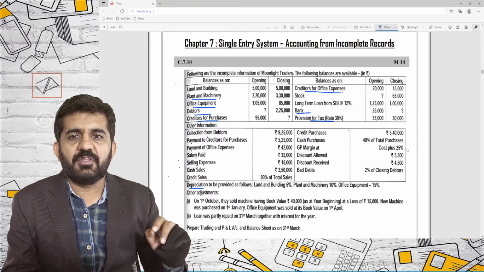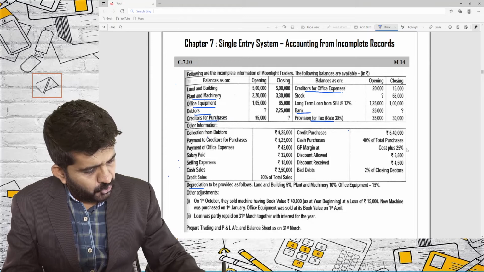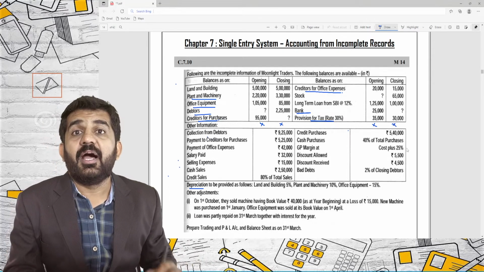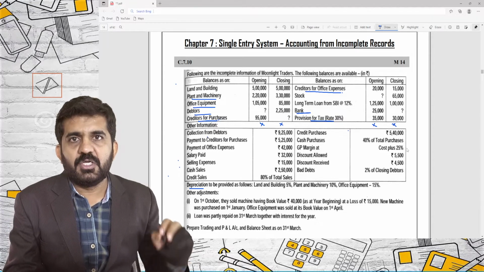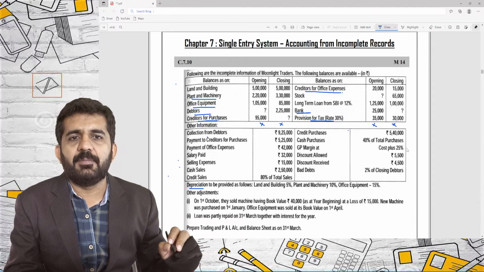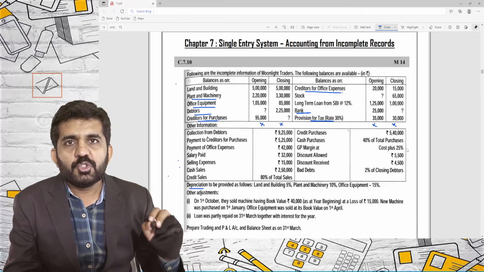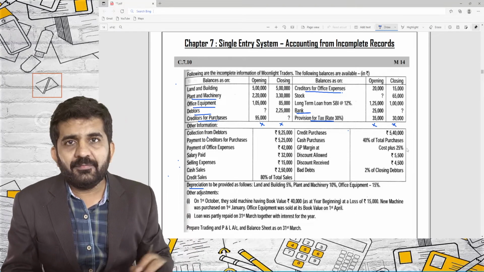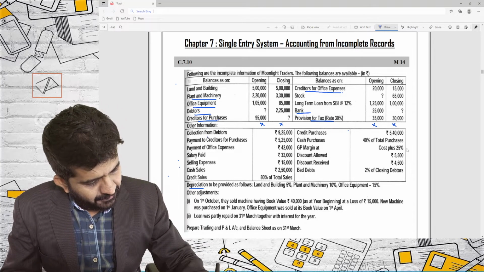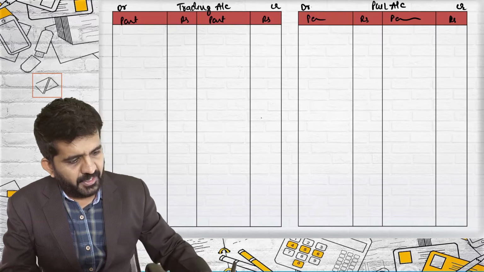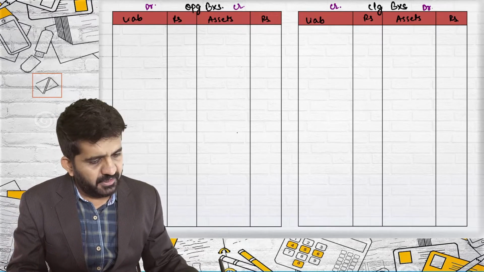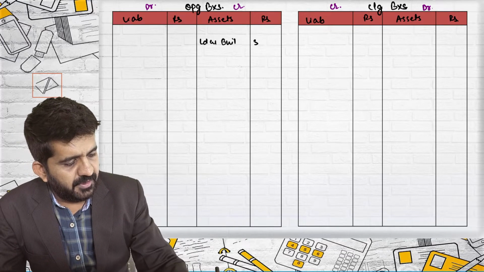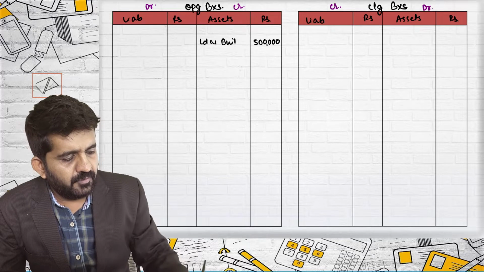I will be starting with the first journal entry. As this is not a tallied account, I will be passing two effects. Once I pass two effects, I'll put a small tick mark on it so that I know, okay, this is already done. Opening land and building, 5 lakhs rupees. Two entries: opening land and building will be in the opening balance sheet. Land and building, 5 lakhs rupees.